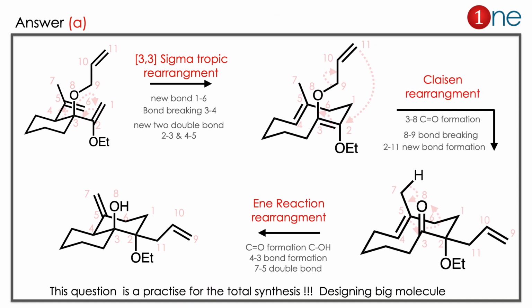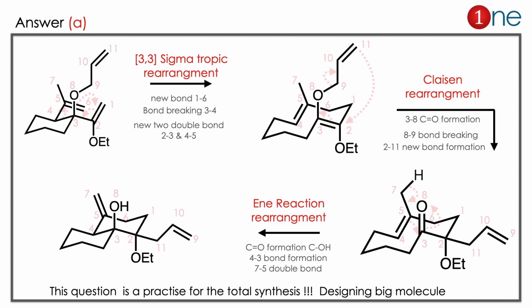The answer is A. Let us see how. This question contains 3 rearrangements, which is very hard to understand by looking at it. You have to practice and try. Here the first step is a sigmatropic rearrangement. The double bond moves and the ring also opens there. Sigmatropic rearrangement between the 6 carbons. So new bond formation between 1 and 6. Bond breaking between 3 and 4, which is in the cyclohexane. And new double bonds between 2, 3 and 4, 5. Here you make use of numbers, otherwise it is difficult to follow.